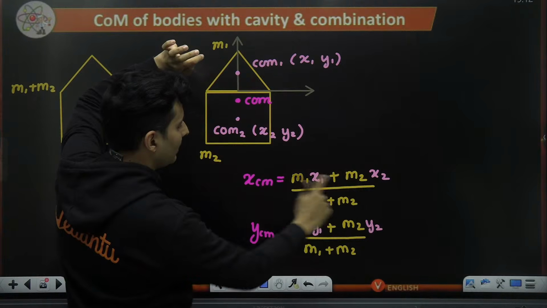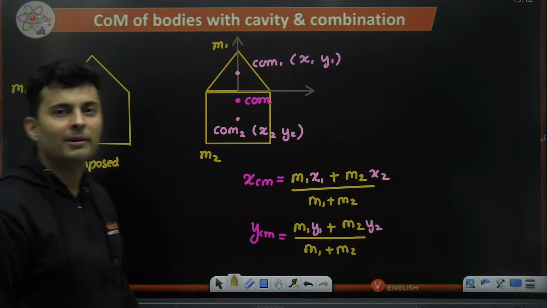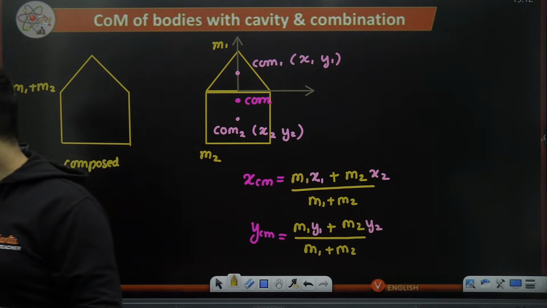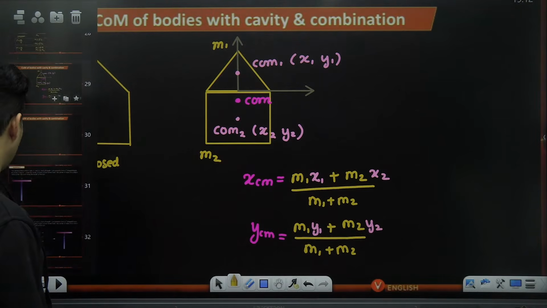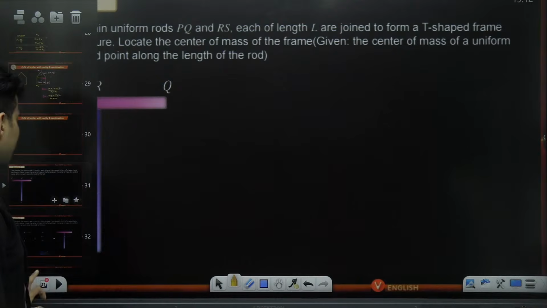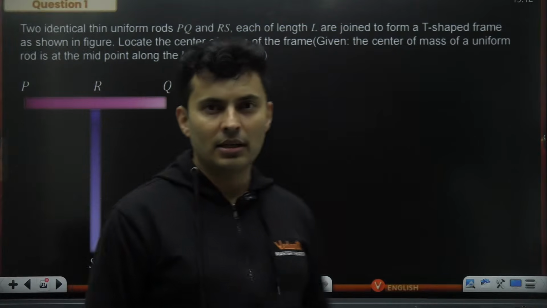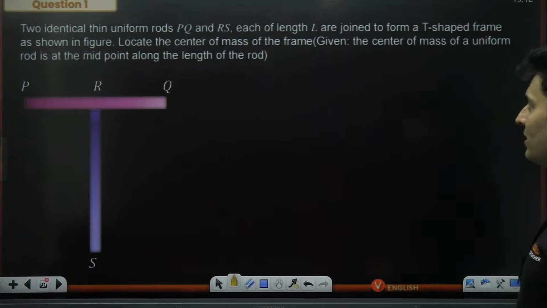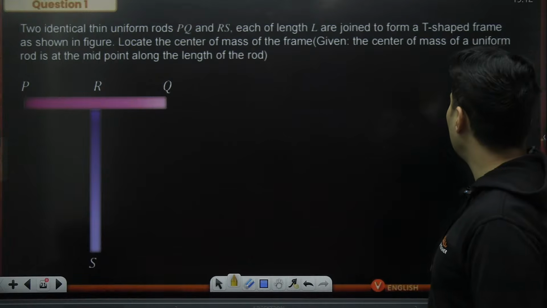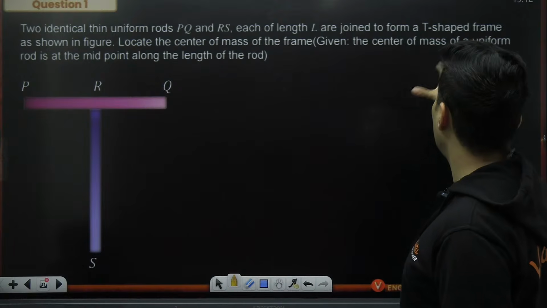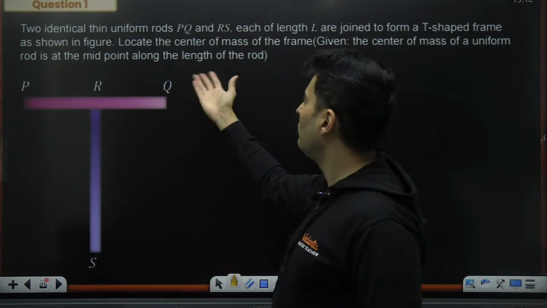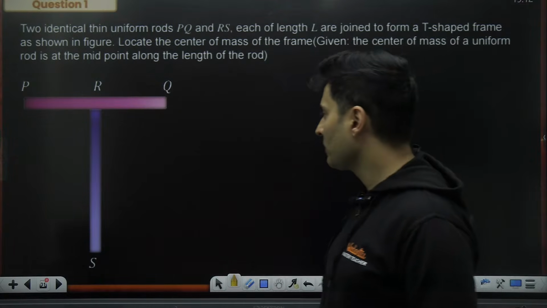That's what you have done. You have used the center of mass formula. Don't worry, I will show you an example to solve this. Let's take an example right over here. Two identical uniform rods, each of length L, are joined to form a T shape as shown. Locate the center of mass. Given the center of mass of a uniform rod is at the midpoint along the length, which is kind of obvious.